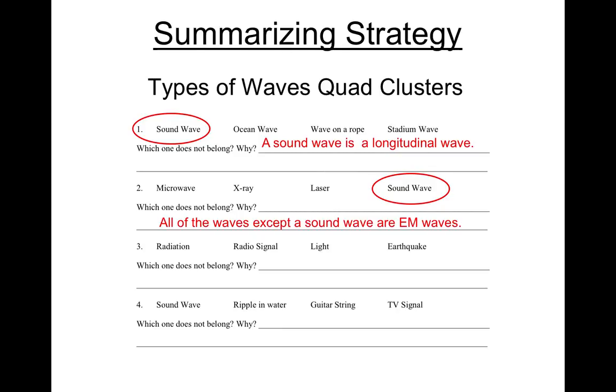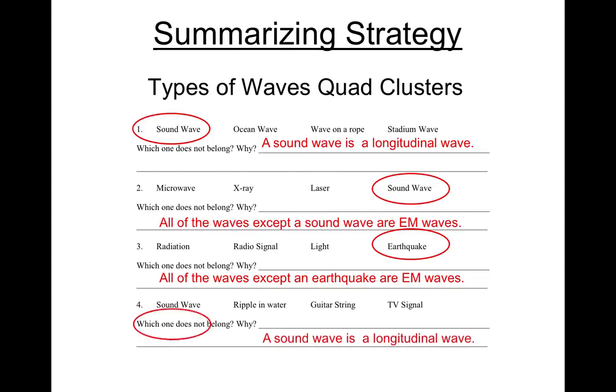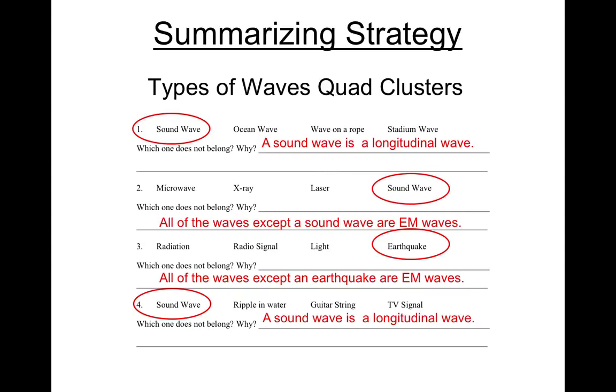On number 3, radiation, radio signal, a light wave, and an earthquake. Well, in this case, an earthquake does not belong because radiation, a radio signal, and light waves are all electromagnetic waves. And an earthquake is the only one in the list for number 3 that's not an electromagnetic wave. And for the last one, a sound wave, a ripple in the water, a guitar string, and a TV signal. Well, number 4 is really just a repeat of number 1. A sound wave is a longitudinal wave, and so it is unlike the other ones.